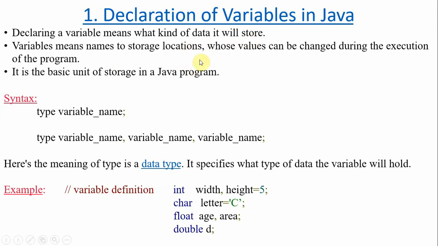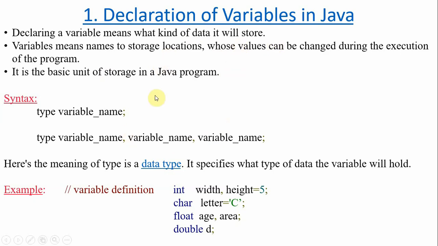Variable means simply a storage location, the name of the storage location. Variable means container of a value, and a variable's value can be changed during the execution of a program. You have to declare it initially if you want to use it in the program. These are the key points you have to remember. A variable name is always prefixed with a data type. These are the basic rules you have to remember regarding a variable.